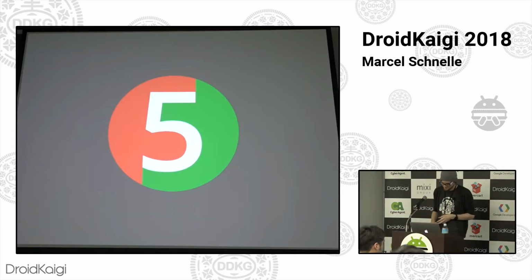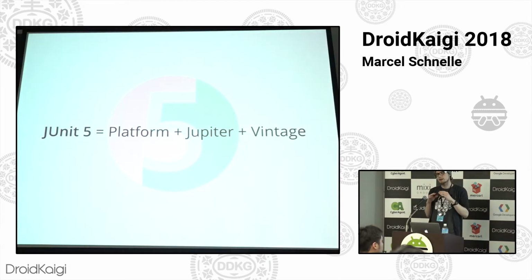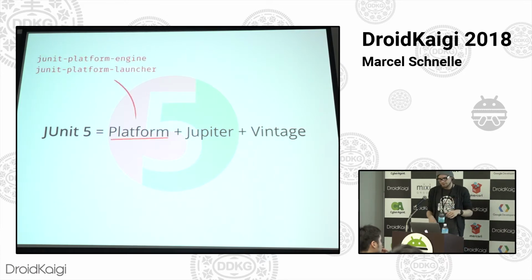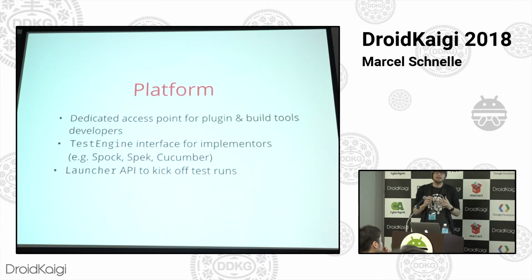Enter JUnit 5. So JUnit 5, as opposed to just being one single dependency, is comprised of three different components. And when we talk about JUnit 5, we talk about the sum of these three components. So I'm going to introduce all three of them real quickly. First is the platform. And on the top here, these are two actual library like jar modules that are named like this, and they compose the JUnit platform. So what is the platform then? It's basically the access points for plugin and build tools developers to hook into running tests on the JVM.